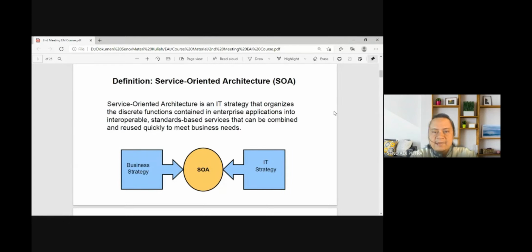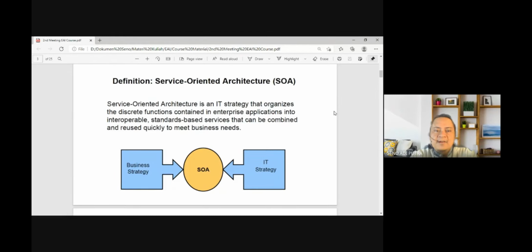What kind of strategy is emphasized by SOA? The IT strategy that organizes the discrete functions. The keyword is organize the discrete functions contained in enterprise applications.